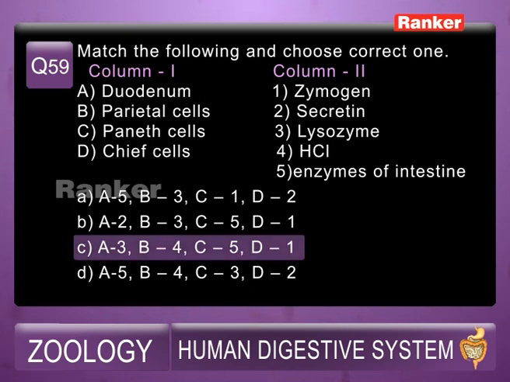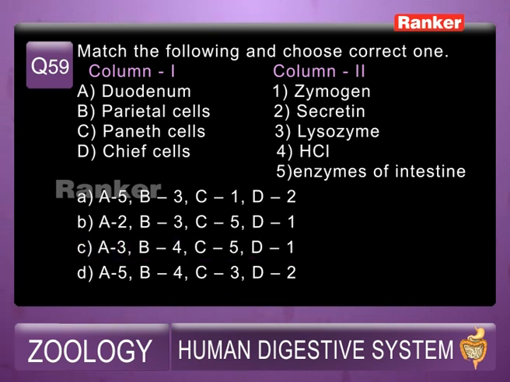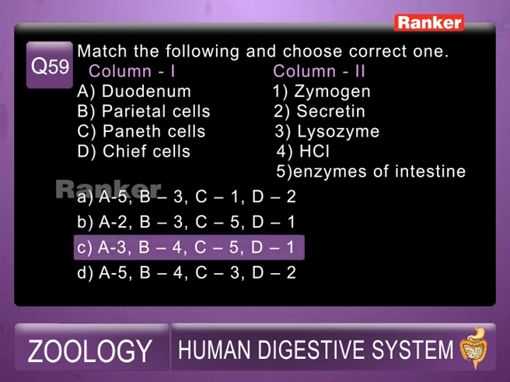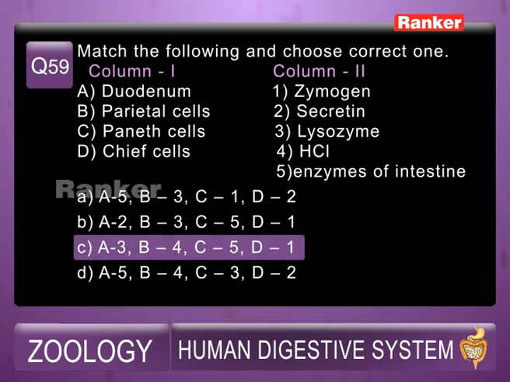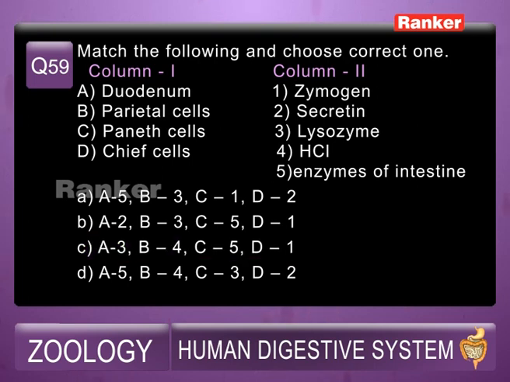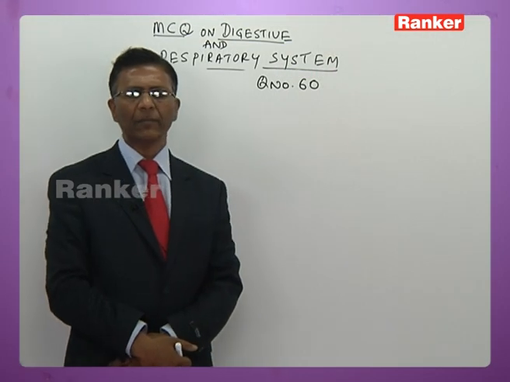A, duodenum secretes lysozyme, B. Parietal cells secrete HCl, C. Paneth cells secrete enzymes of intestine, D. Chief cells secrete zymogens. So answer is C, that is A3, B4, C5 and D1.